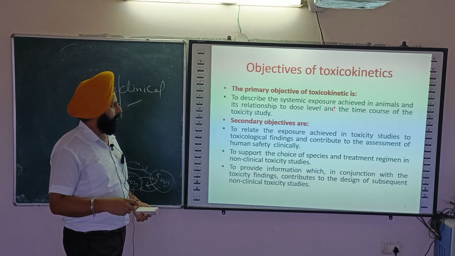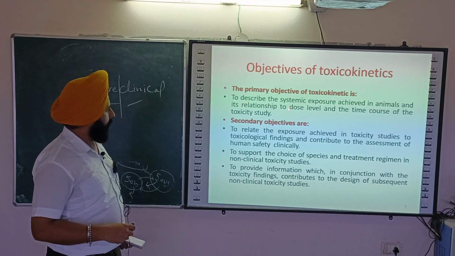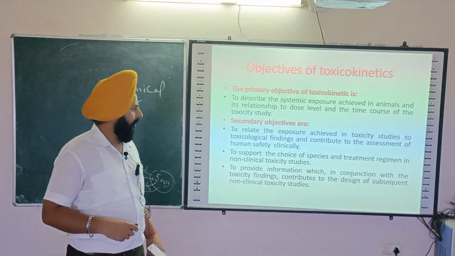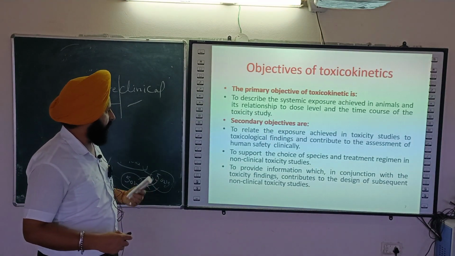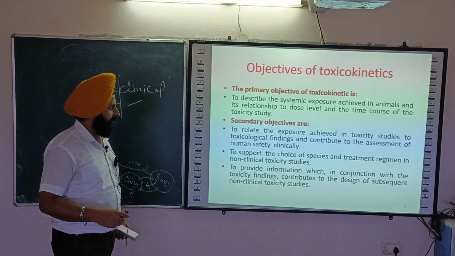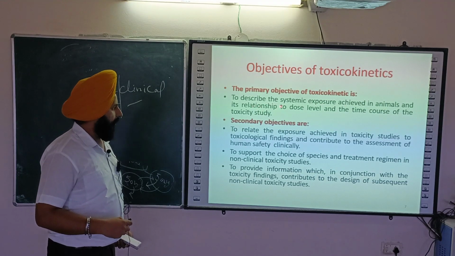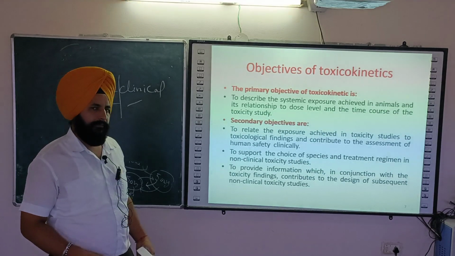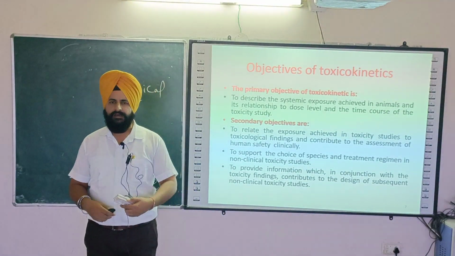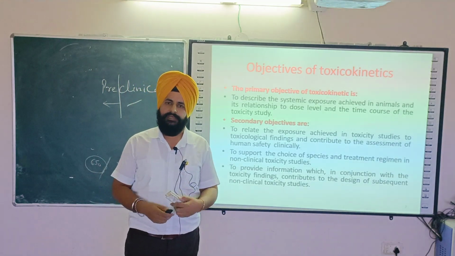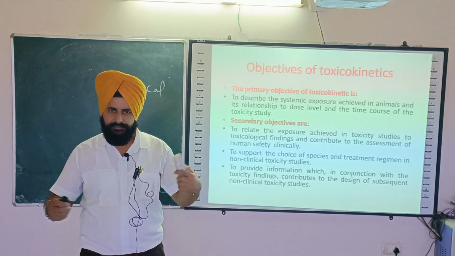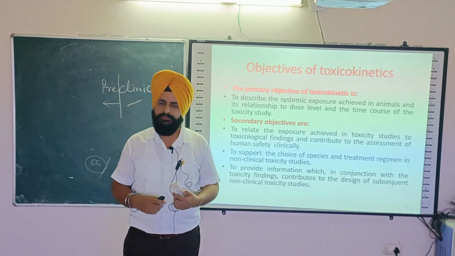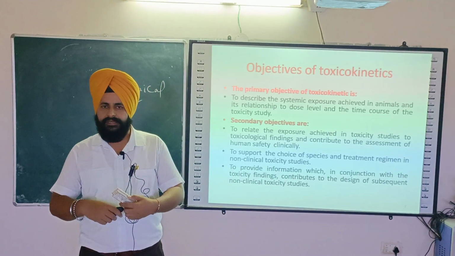I will discuss with you from the objectives. What are the objectives? There are two objectives: one is called the primary objective and another is called the secondary objective. Primary objective means whenever in the animal we want to check the relationship of dose level and time course of the toxicity, because sometimes a drug can produce a toxic effect immediately, sometimes the effect can be delayed, sometimes a drug can produce a toxic effect at the end points.